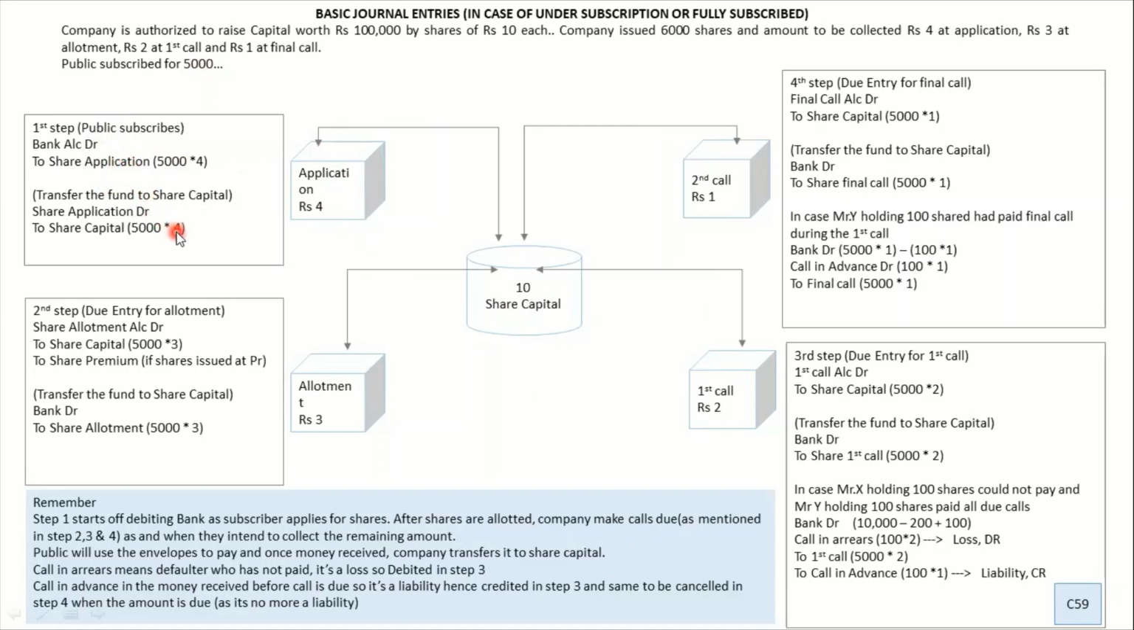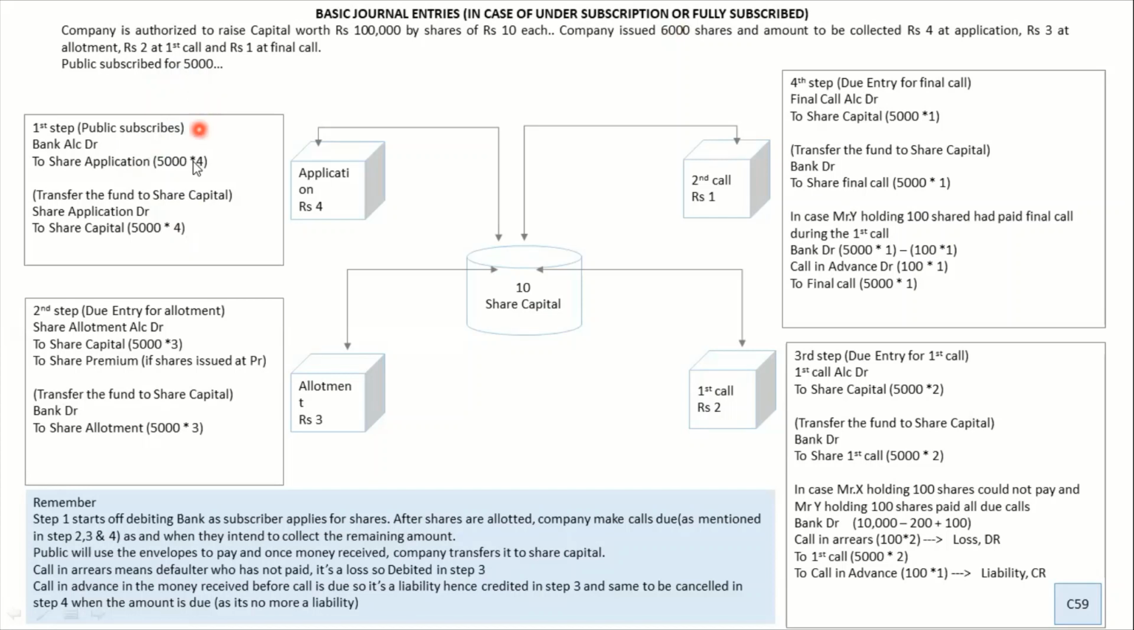Now after this entry, the company will sit and decide who will get how many shares. Now since it is a case of under subscription, the company will give all the shares to the people who applied. But imagine if somebody had applied for 7,000 shares, then the company has got only 6,000. So that is a case of over subscription, which we learn later. So this case is a very simple thing. Public subscribed for 5,000 shares and the company has given 5,000 shares.